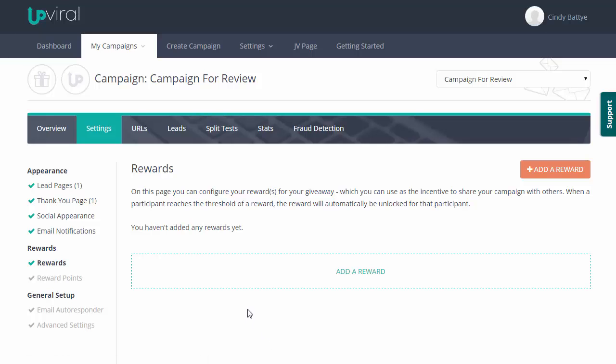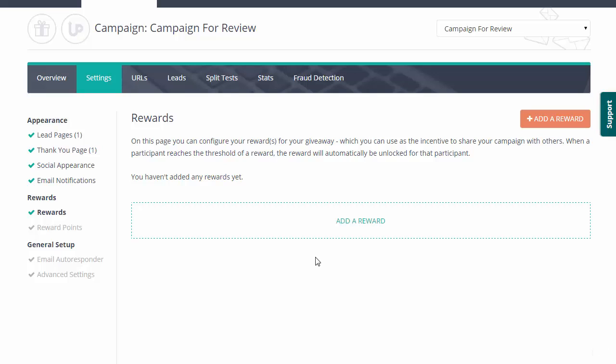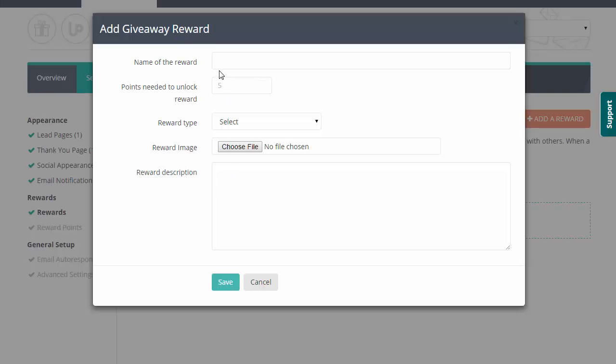This is where we can set up what exactly we want to give away based on how many points they have received. So I'm going to click on add reward, and it's pretty simple. You need to give a name to your reward. So this could be my super secret YouTube video. I want them to have 5 points before they can unlock this super secret YouTube video. The reward type, are you going to give them something to download, or are you going to give them a URL that they could visit?